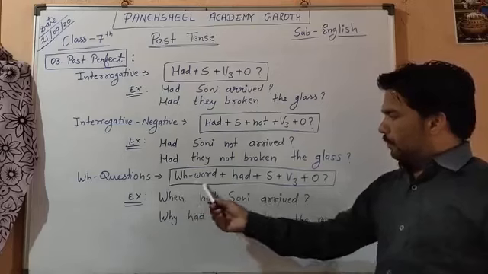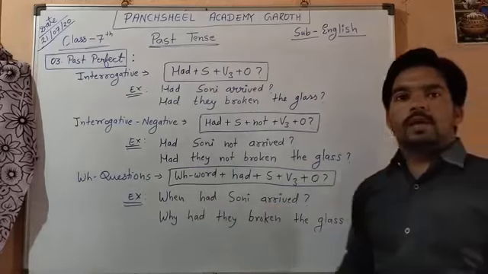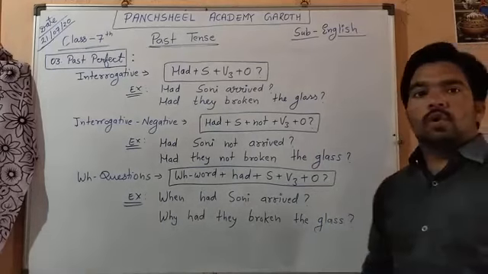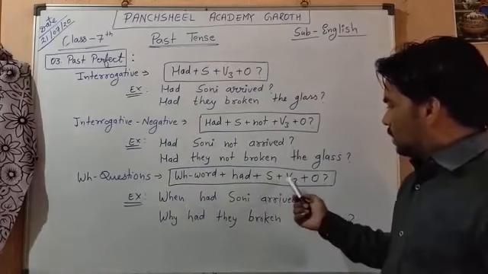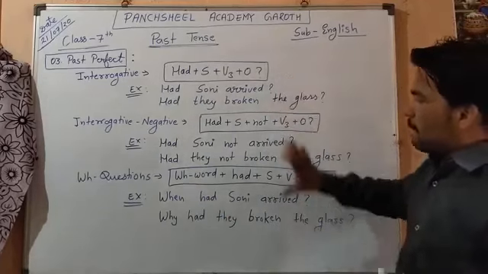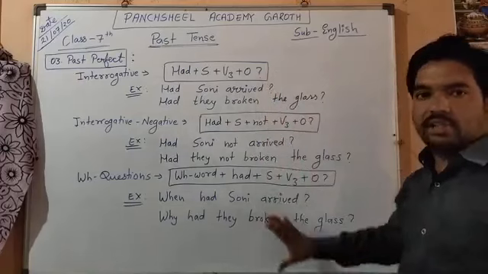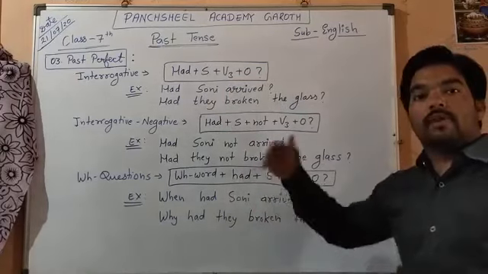First example, when had Sony arrived? सोनी कब आई थी? Why had they broken the glass? उन्होंने ग्लास क्यों तोड़ा था? So when and why are WH words. This example is comparative, and we can easily compare how it changes in affirmative, negative, interrogative, and WH question.